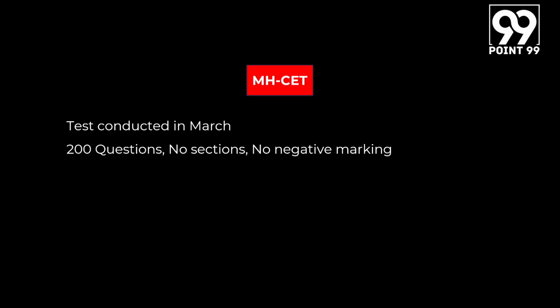In fact, a fun fact about this test: if you want to get an admission using the MHCET score into any of the top colleges in Mumbai or Maharashtra, you will be able to take the admission without even appearing for a GDPI round. And that is why this test is favored by a lot of aspirants. There are 4 sections into which these 200 questions are broadly divided. There is no number as such in terms of how many questions are there in each of these sections, but you have roughly 50 questions from verbal ability, 25 questions from visual reasoning, which is unique to this test.